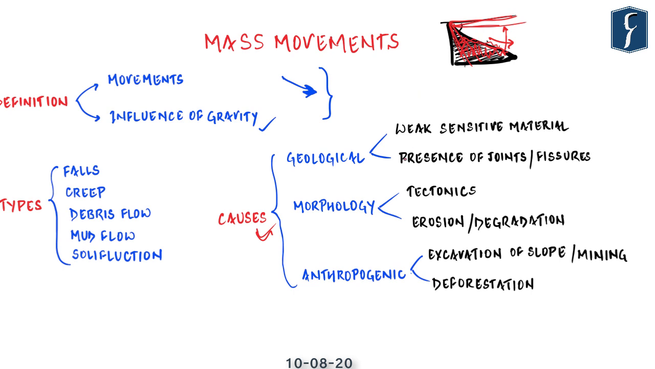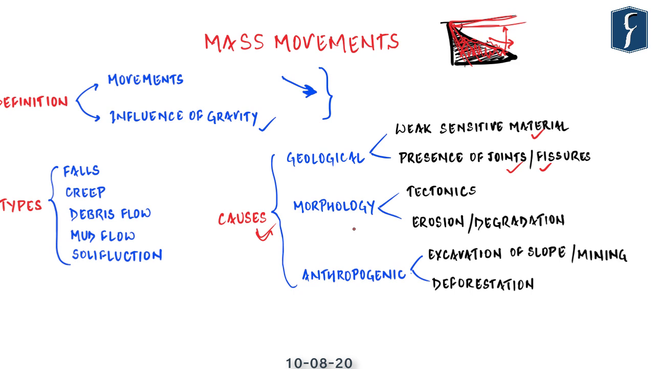So starting with the geological factors, you can obviously think of the presence of weak and sensitive as well as weathered material, which will easily cause a mass movement. Along with that, the presence of a lot of joints, fractures or fissures in the rocks will make it very easy not only to weather the rock but also for its downward movement.